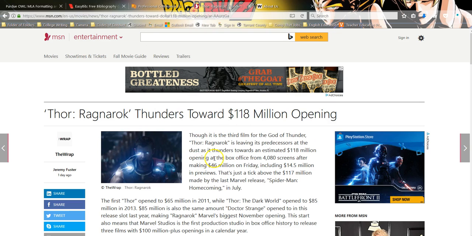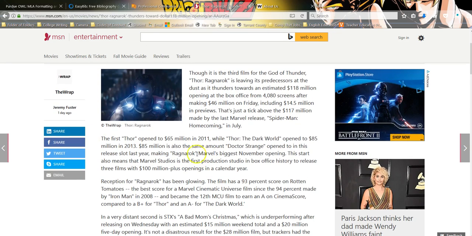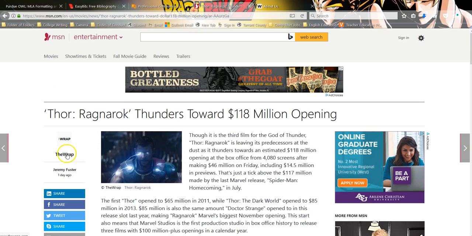If you can't find the information you need, I'll be dead honest. If I couldn't actually find this article on the Wrap, and I didn't know Jeremy Fuster wrote it, I didn't know who wrote it, and I didn't know when it was written, I'm not using the source, because I have no way of knowing when this source actually was put out, whether it's current, relevant data to the time that I'm trying to research or talk about, and I don't know who's responsible for it. I can handle leaving something out, maybe not knowing who's responsible, maybe it's a staff writer, but I'm certainly not going to forgive the lack of date of publication.